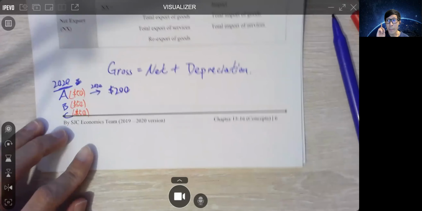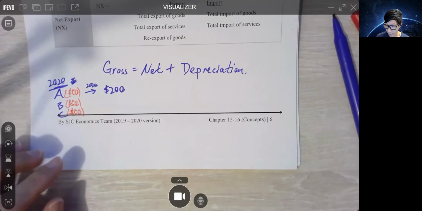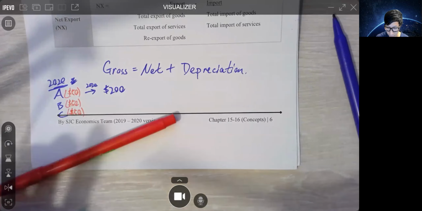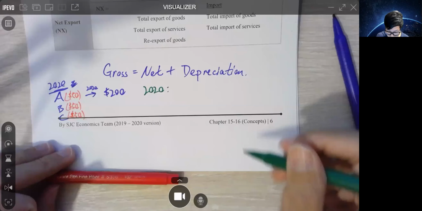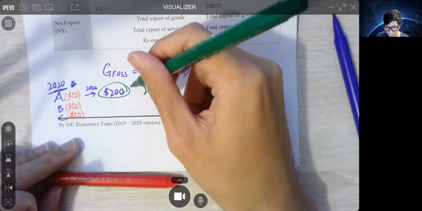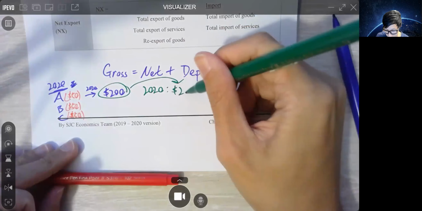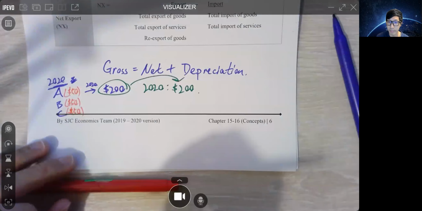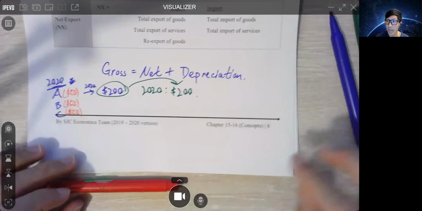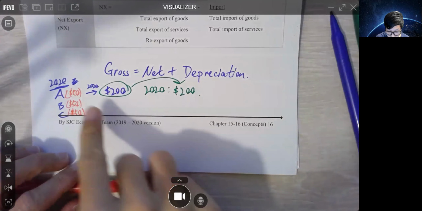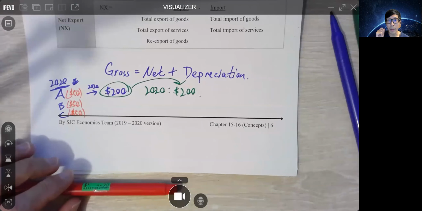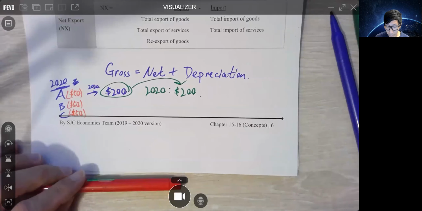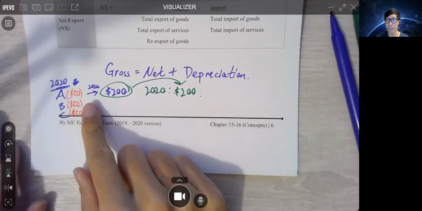Then by GDP, we know that in 2020 this amount would be the market value. But if you remember, these two are unsold. 佢哋未賣出去，but there is production involved.